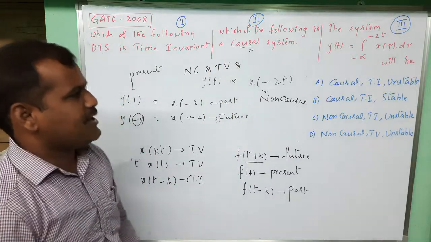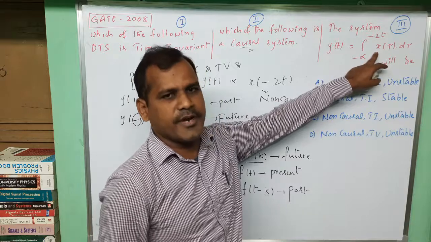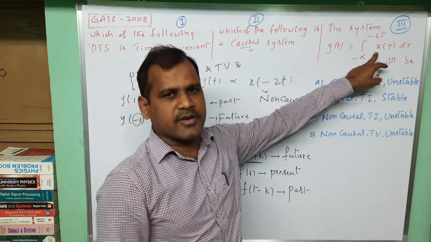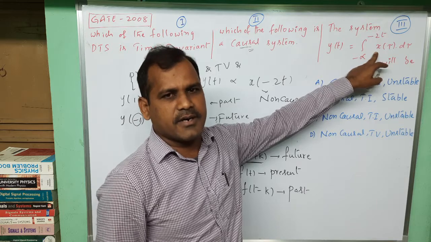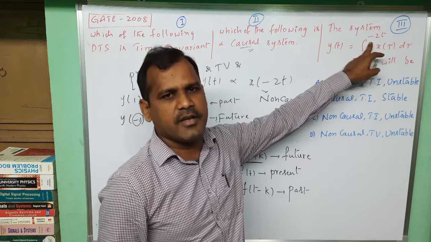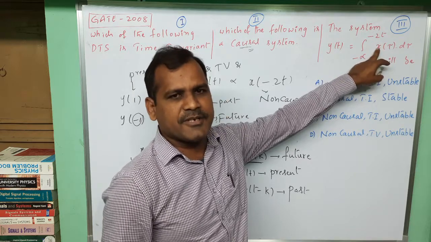And what about the stability? Integration of the signal is there. We need to take bounded input signals. Bounded input signals have two categories once again: finite time duration and infinite time duration. Integration indicates area of the signal. So if you take a finite duration signal, you will get finite area and the system will be stable.